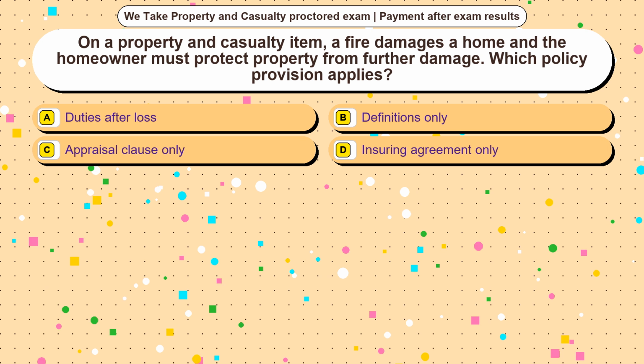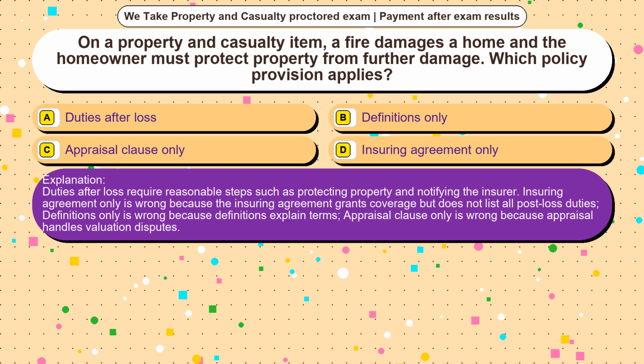The correct answer is option A. Duties after loss require reasonable steps such as protecting property and notifying the insurer. Insuring agreement only is wrong because the insuring agreement grants coverage but does not list all post-loss duties. Definitions only is wrong because definitions explain terms. Appraisal clause only is wrong because appraisal handles valuation disputes.